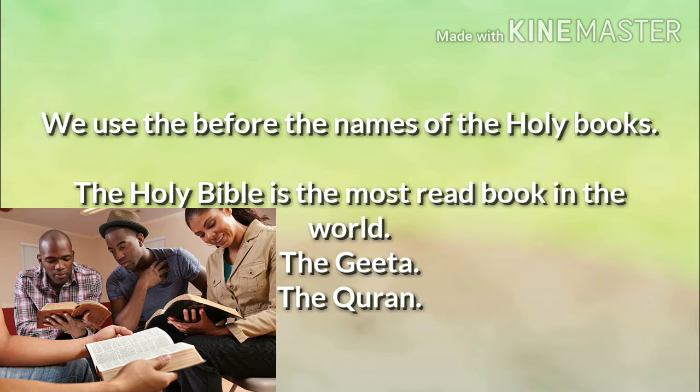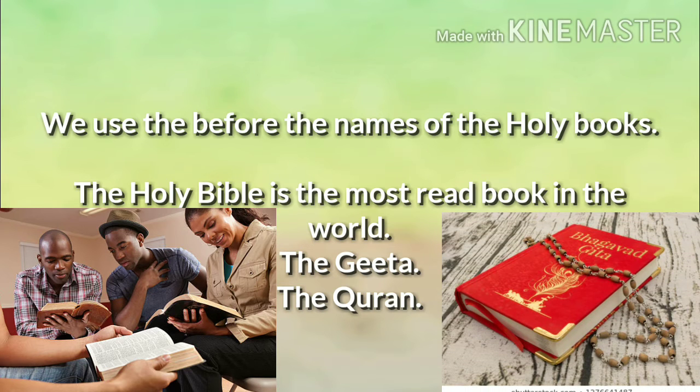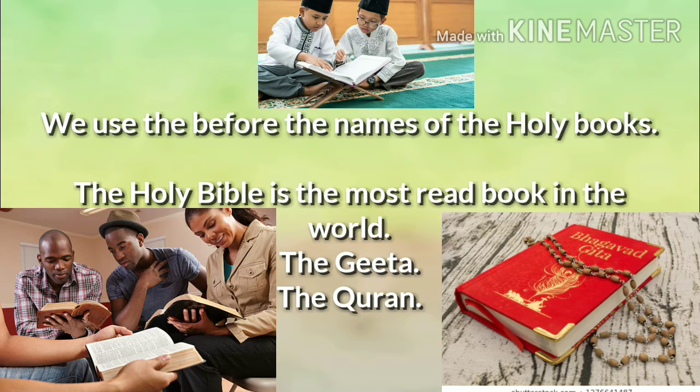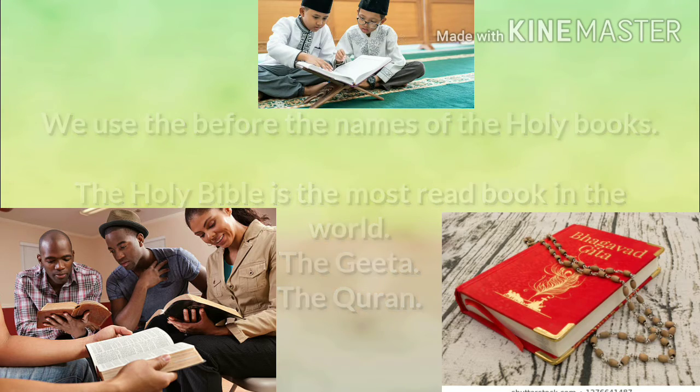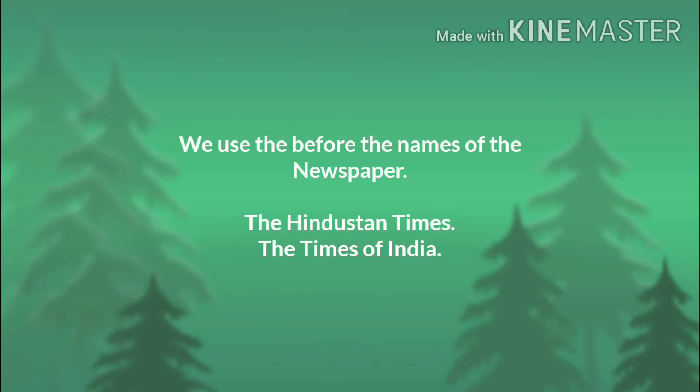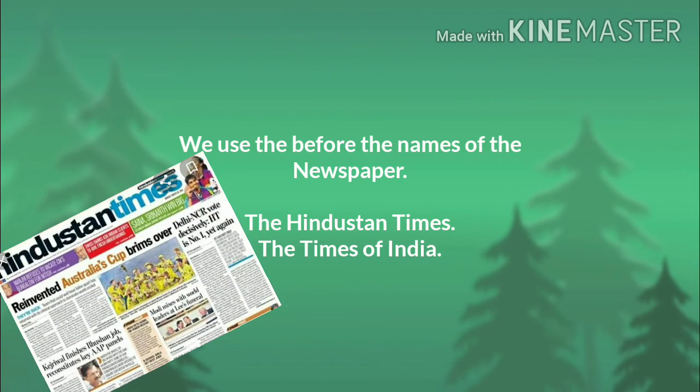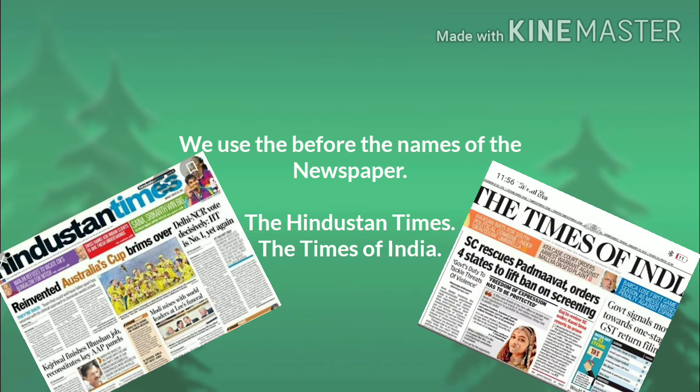Examples: the Holy Bible is the most read book in the world. The Gita, the Quran. We use the article the before the names of newspapers. Examples: the Hindustan Times, the Times of India.